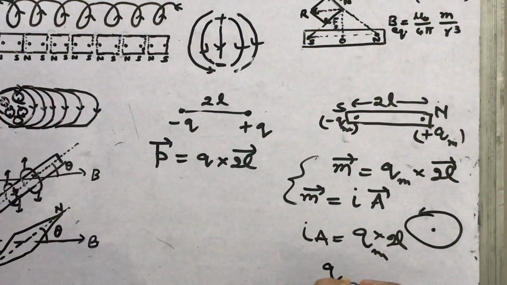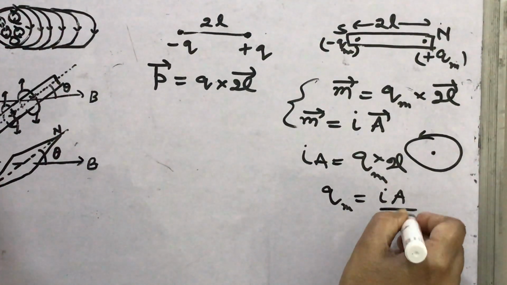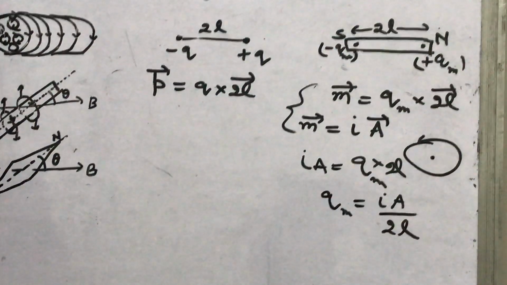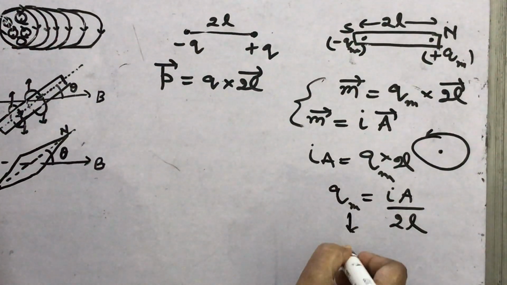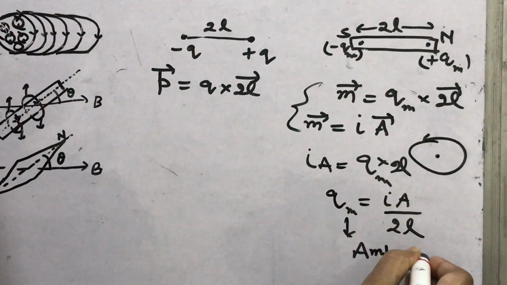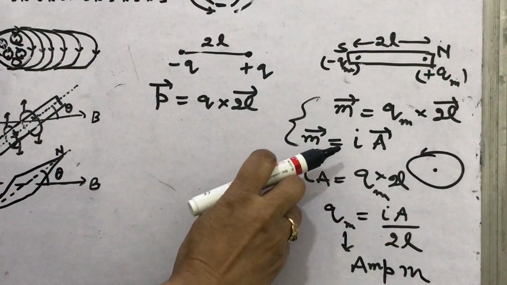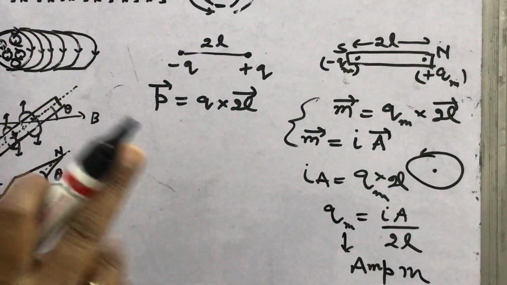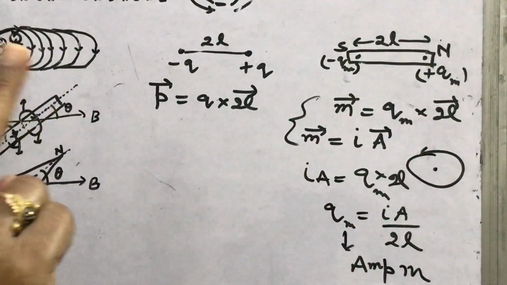Then Qm can be written as IA upon 2L. So what is the unit of pole strength? This is area, meter square, this will be meter, so the unit of pole strength will be ampere meter. What is the unit of magnetic moment? Ampere meter square. And learn one more thing, ampere per meter square is the unit of current density. We have read this in current electricity.